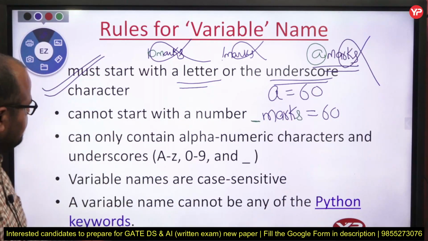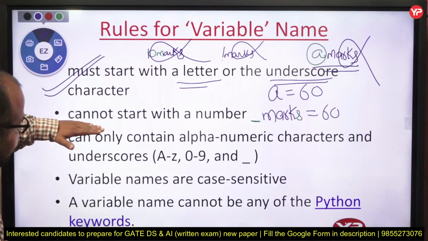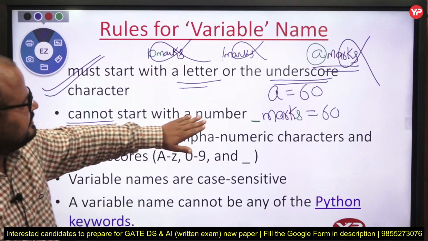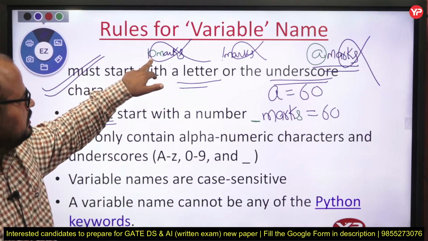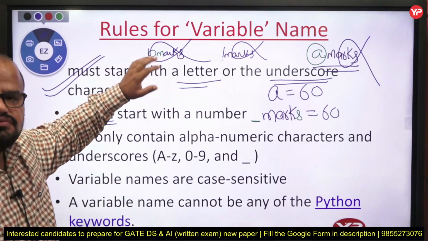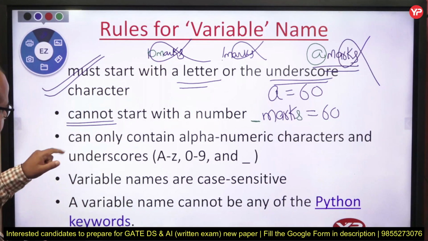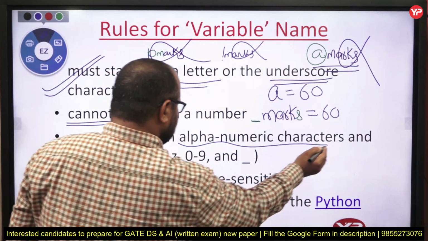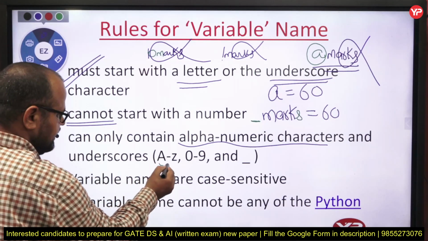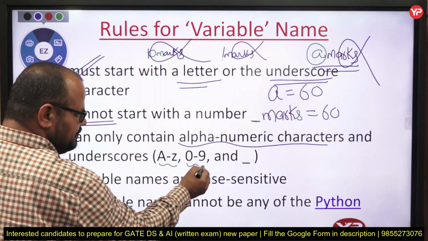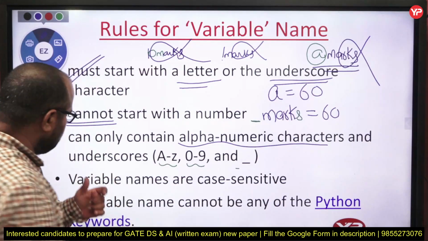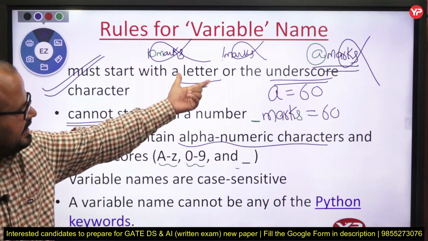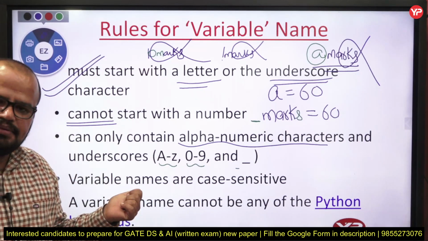Fine my dear students. Now the second rule, listen carefully, is it cannot start with a number. Here I am trying to start a variable name with a number, which is not allowed. Third, it can only contain alphanumeric characters, in which you have A to Z small, then 0 to 9 and underscore. You only use these three things while declaring a variable name.